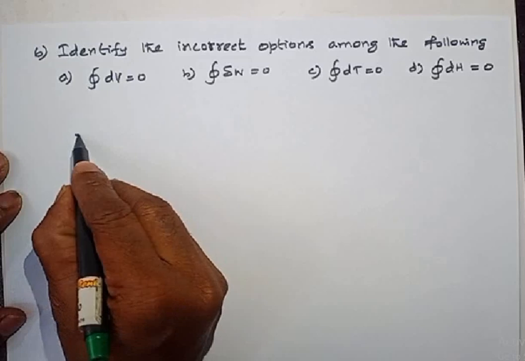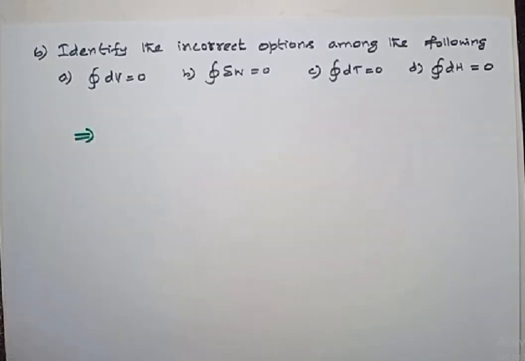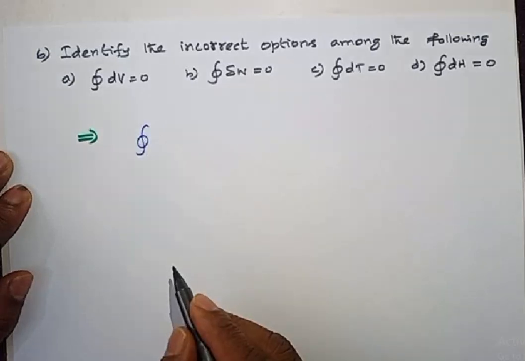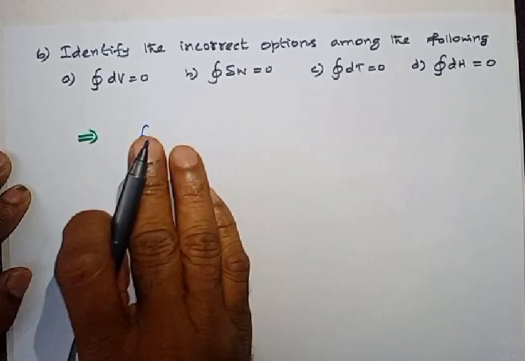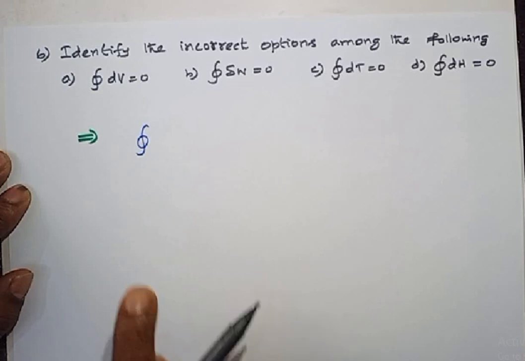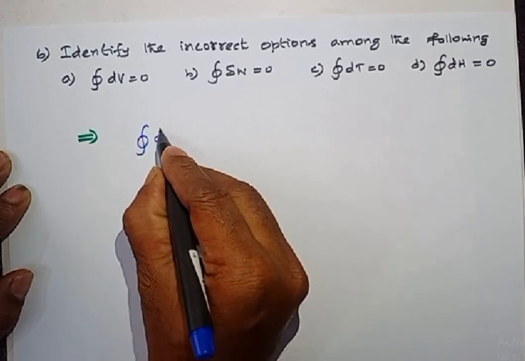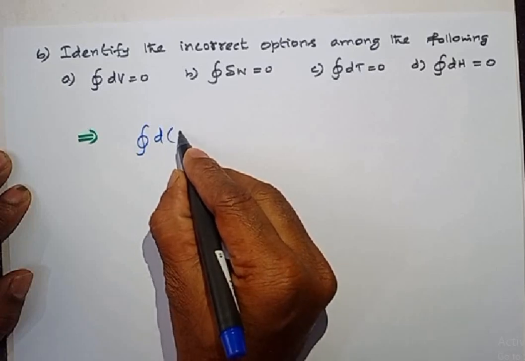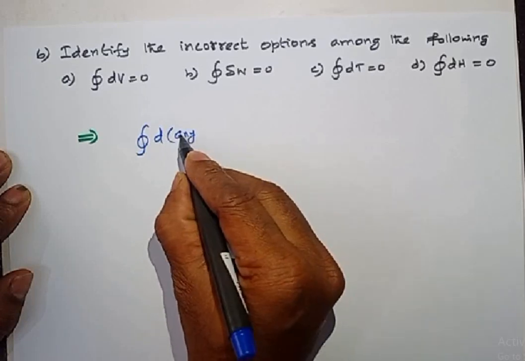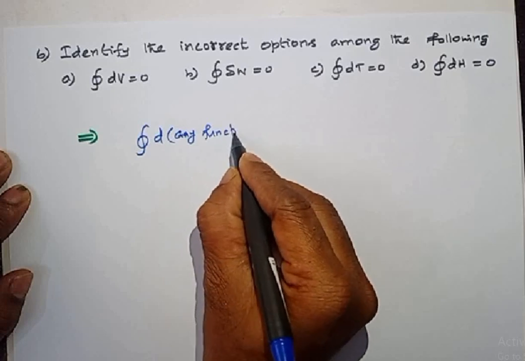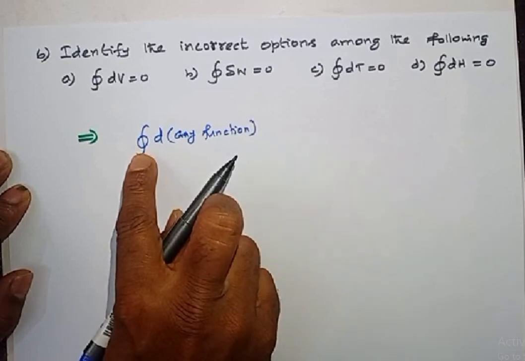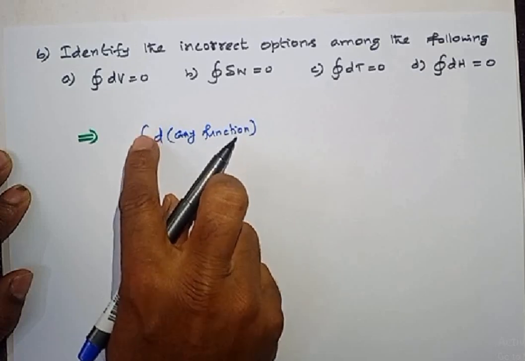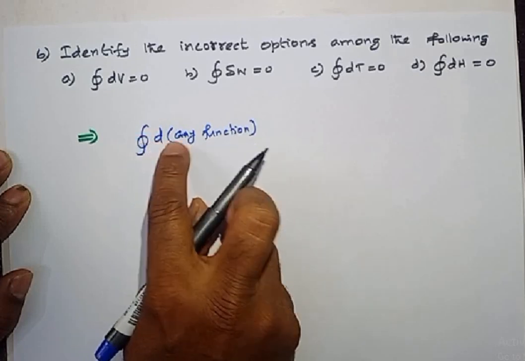See, we know very well that cyclic integral is one of the properties of state functions. Cyclic integral of change, d means change in any state function or any function. Let me write like this: this cyclic symbol indicates cyclic integral of change in any function.